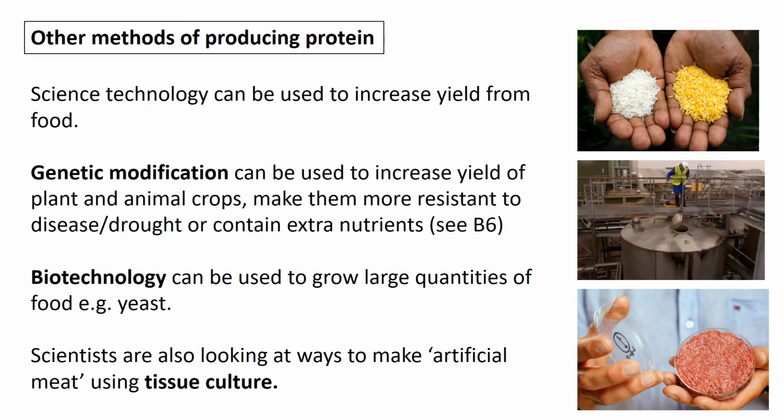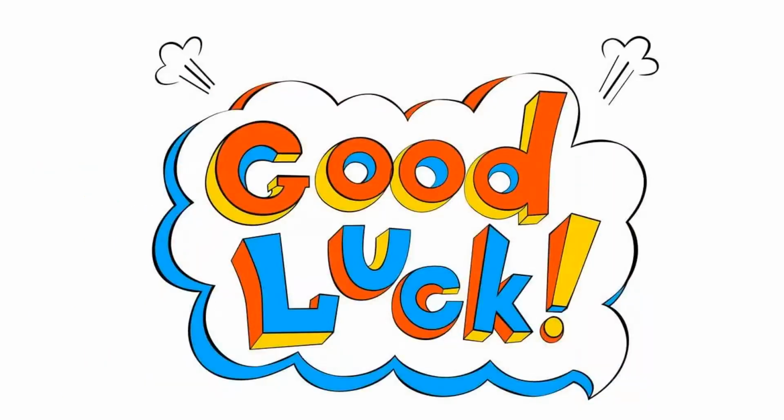So when we are looking at those fermenters and growing things on a large scale and using yeast and things like fusarium to make proteins, that's obviously another method of making sure there's enough food. And then scientists are looking in ways of using artificial meat and growing them into tissue culture, so basically growing meat in dishes. That's still in an early development phase, but you can see that that would be a good alternative because it's not cruel to animals, because there would be no killing of animals involved.